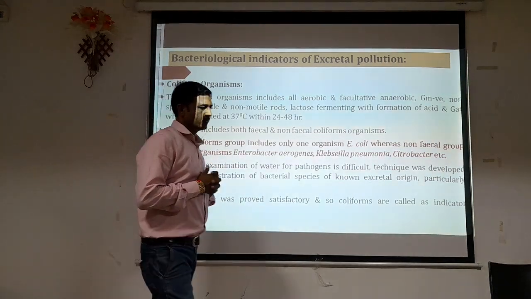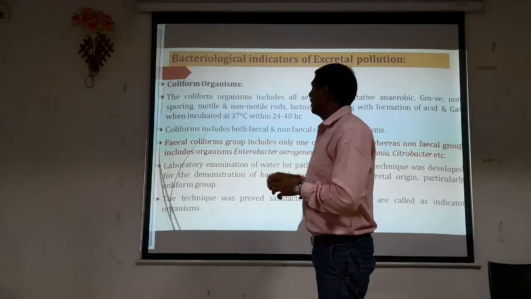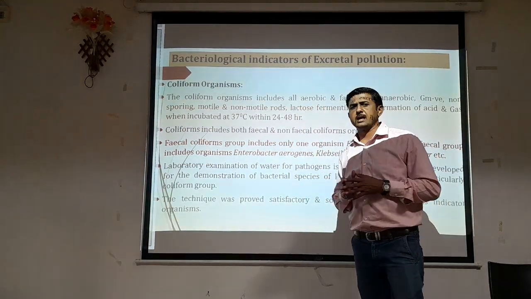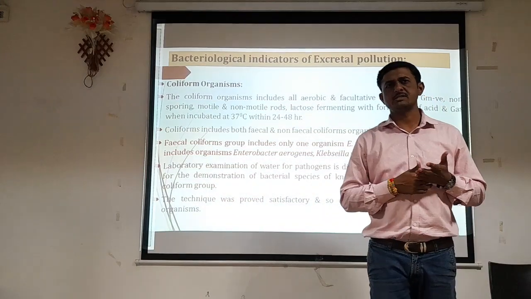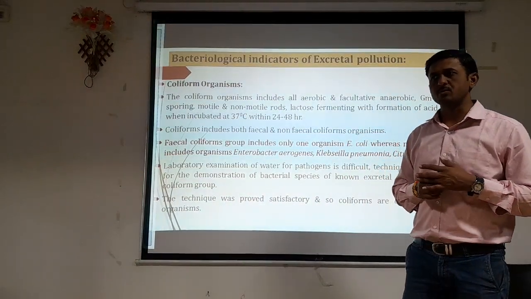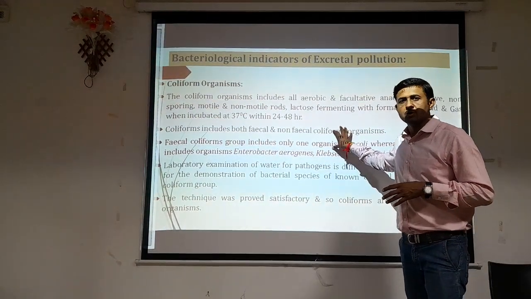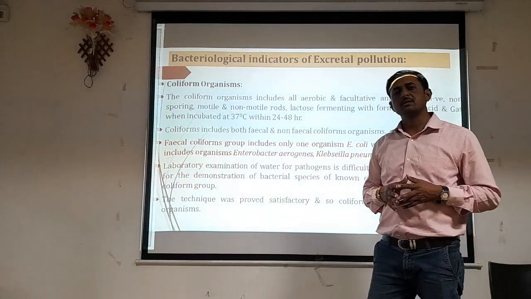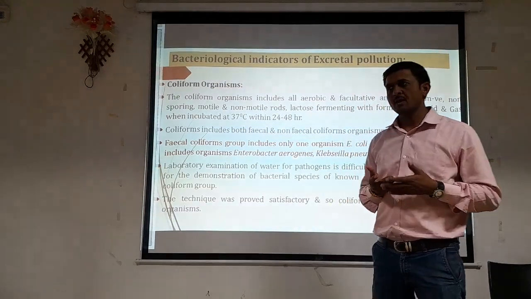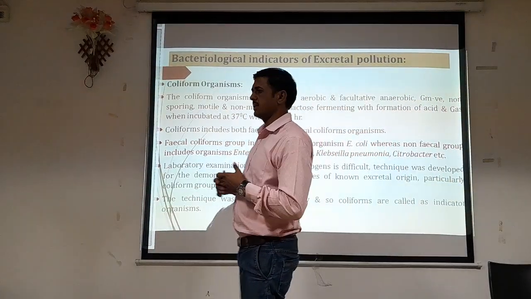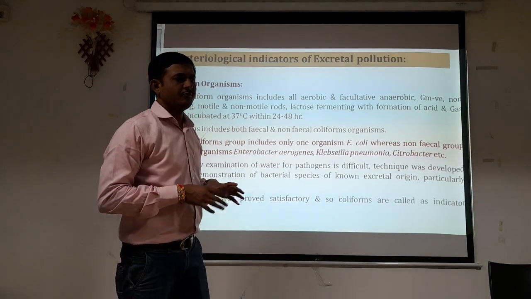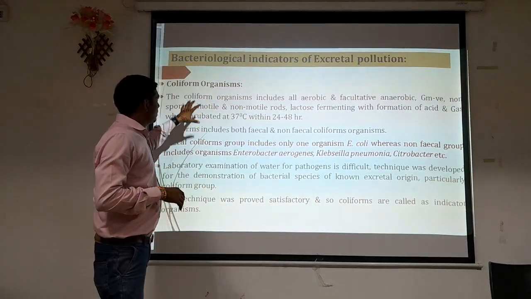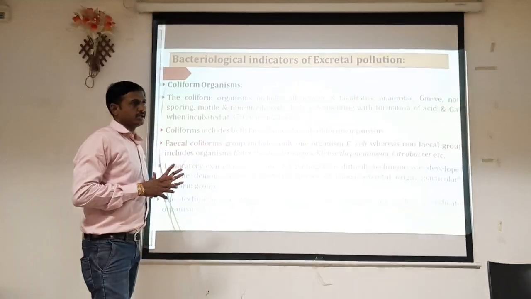In this lecture we will discuss the bacteriological indicator of excretal pollution and the basic characteristics of an organism, on the basis of which that organism is considered an indicative organism of fecal contamination. These organisms are nothing but the coliform organisms, which are normally present in the intestine, and that's why they are found in the fecal matter or feces of human or animal origin. So here, coliform organisms and their characteristics.